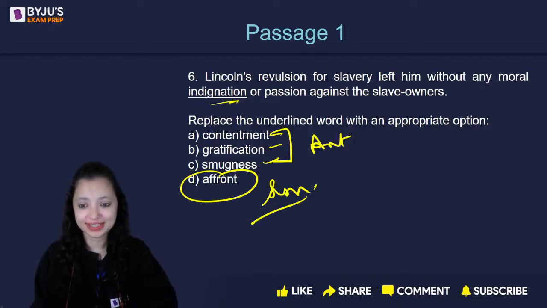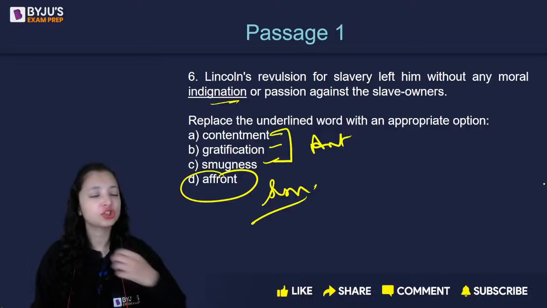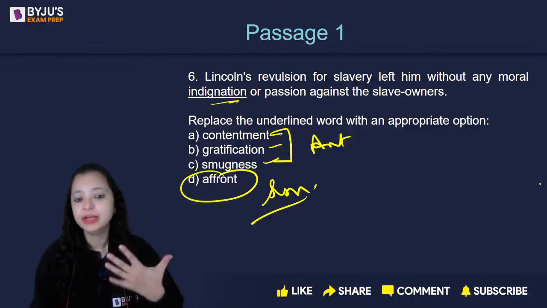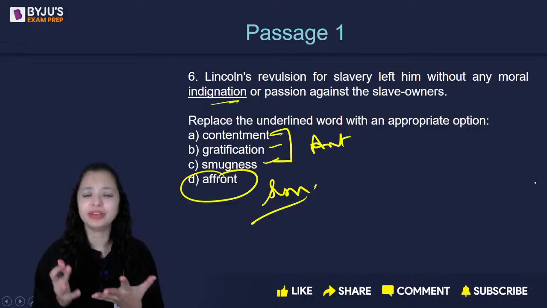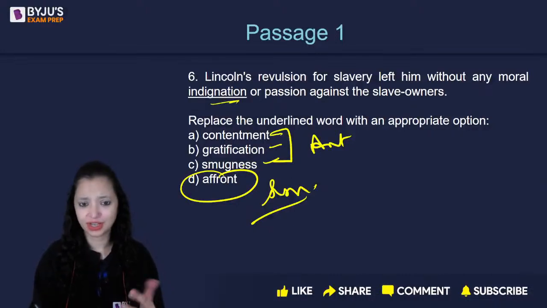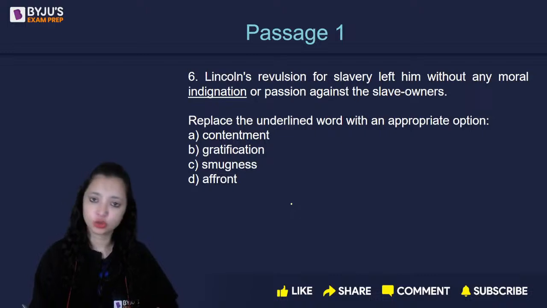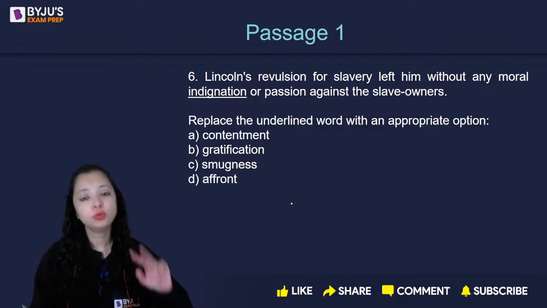Very good. Yes. Okay. Contentment is to be satisfied. Gratification is to be very happy in your own self. Smugness is also that feeling of, okay, I have enough, satisfied. But affront is to be angry, resenting something. Okay, so D is the correct answer. So we did 6 questions in passage number 1. Let's do passage number 2, everyone.